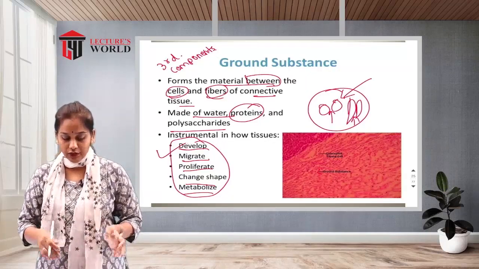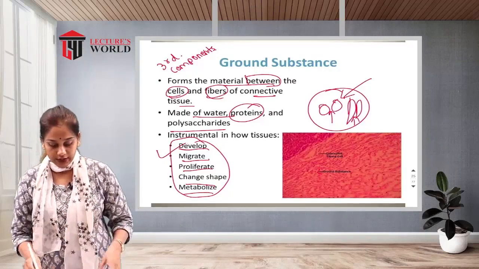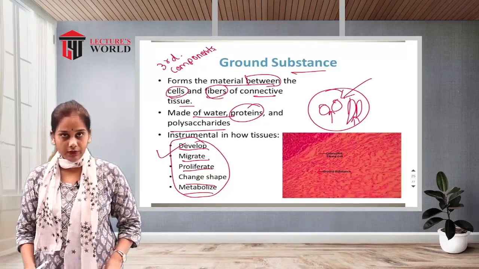So it is helpful for the connective tissue. This is the third component, the ground substance.